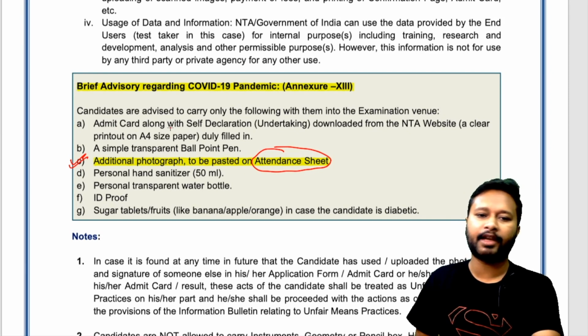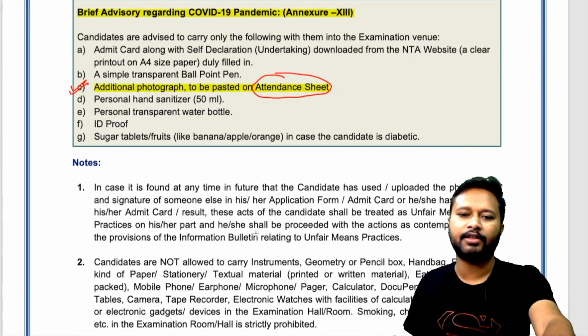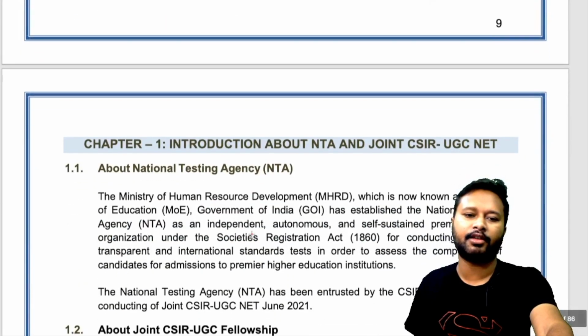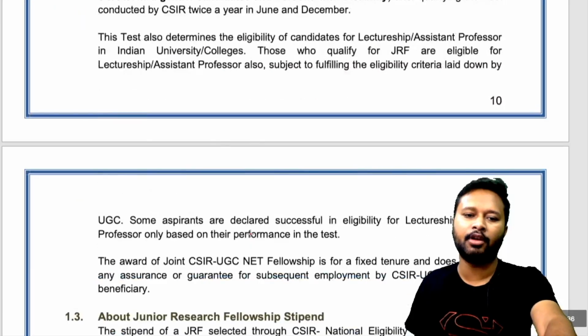Other things are simple, like the admit card, you are allowed to carry that. Then a simple transparent ball pen, personal hand sanitizer, water bottle, ID proof, and the other things. Okay, sugar tablets and fruits, in case the candidate is diabetic. Okay, those are the other things. Let's come a little bit down.